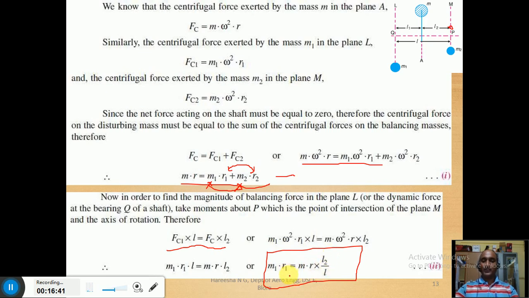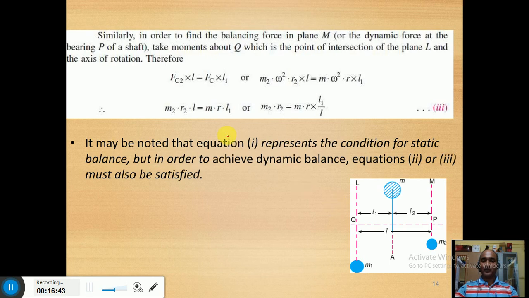If you put these values again in the equation, what will we get for m2? m2 r2 is equal to m into r into L1 upon L. So simple equations you will get. Once you assume r1 and r2, we can easily find out m1 and m2.